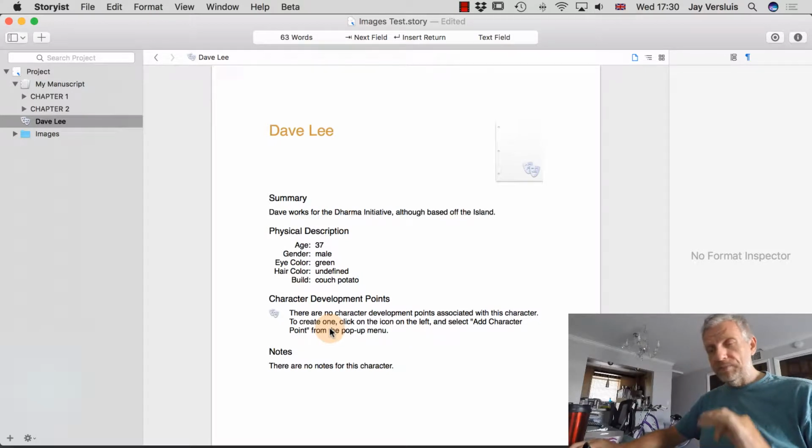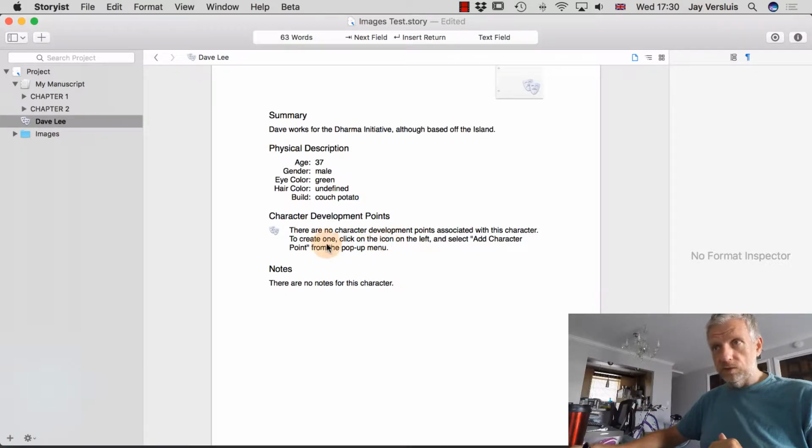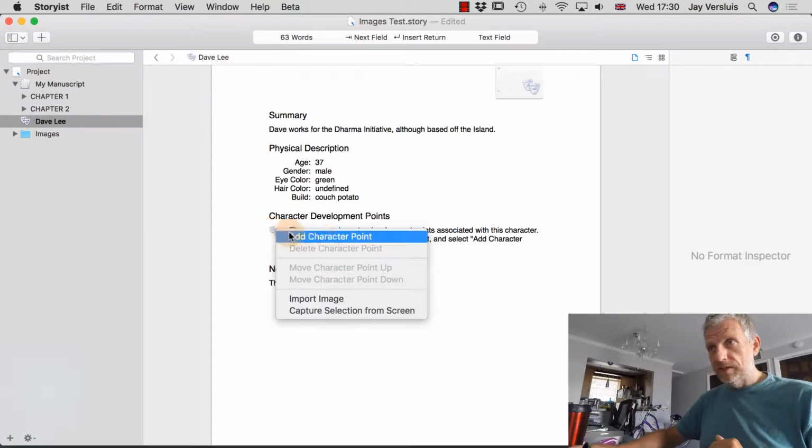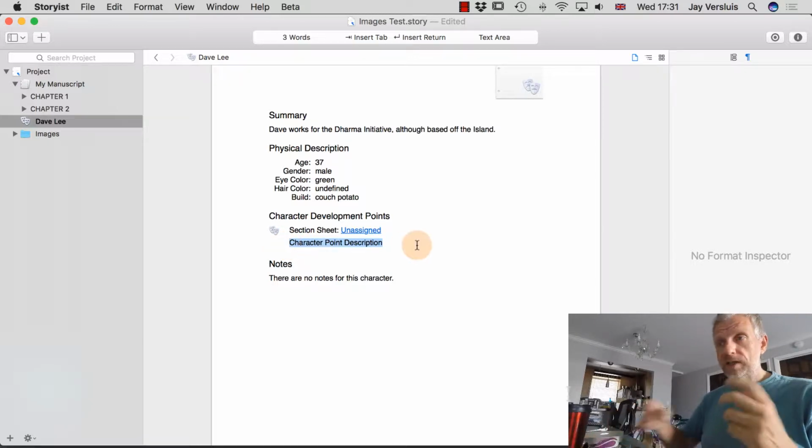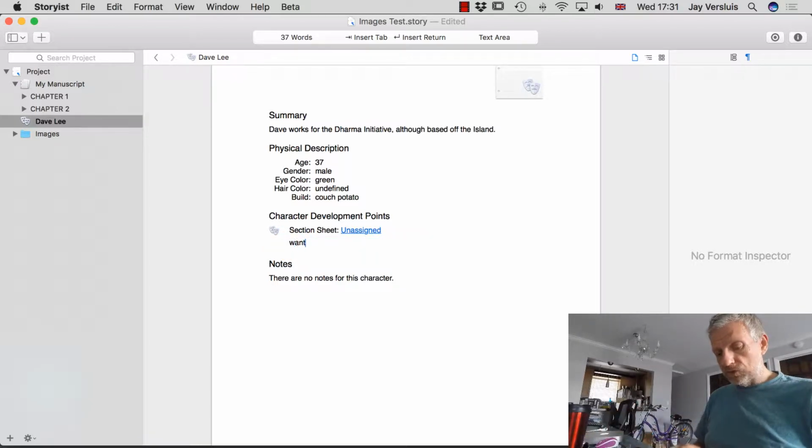We're going to talk about that a little bit later in more detail, but for now the template gives you a little description of what this is all about. Click on this little comedy tragedy icon here to define a character point. A character point is currently unassigned. There's just one thing that's called unassigned, and we're going to talk about that more in a moment. So right now we can say wants to break up with Mary, and that's one thing we can define.